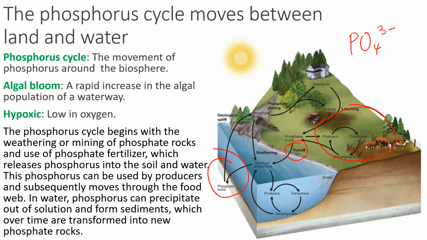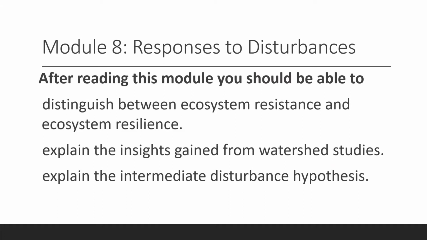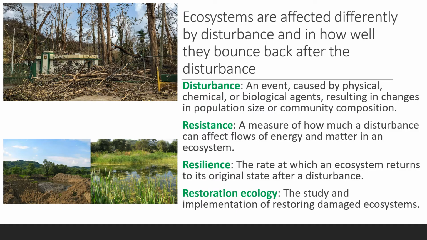Okay, moving on. Responses to disturbances. Let's talk about ecosystems and how they differently respond to disturbances. And then how they respond determines how they bounce back. So, what is a disturbance?